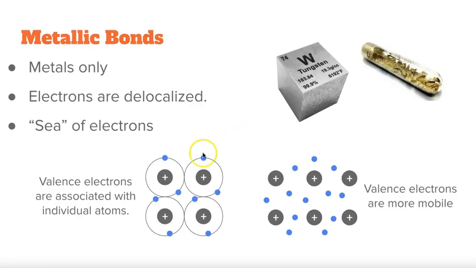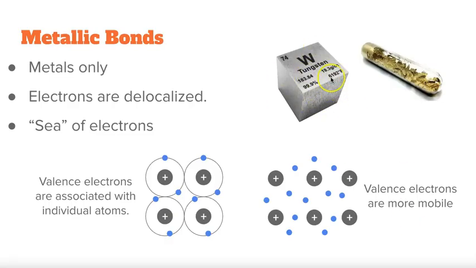As opposed to valence electrons that are associated with individual atoms and can thus bond with others, the valence electrons for metals are definitely more mobile. They're just floating around, interacting in a kind of plasma type of thing. But it's not really plasma.